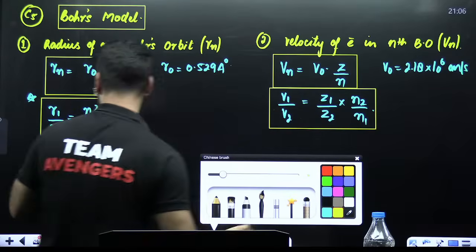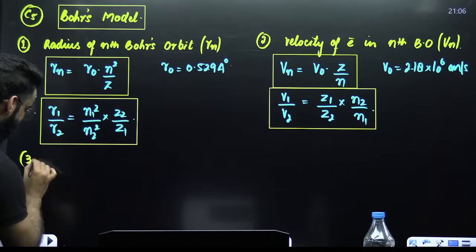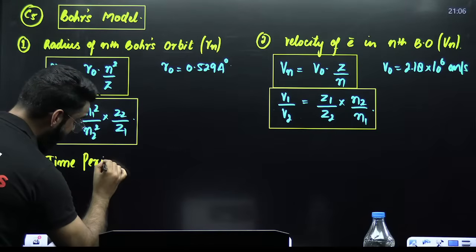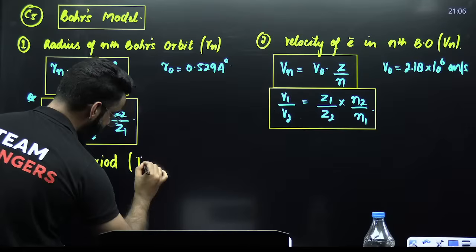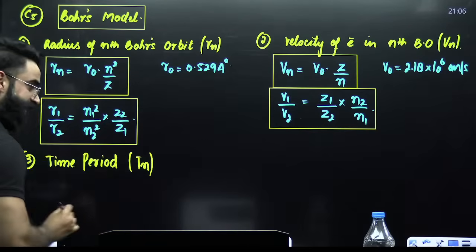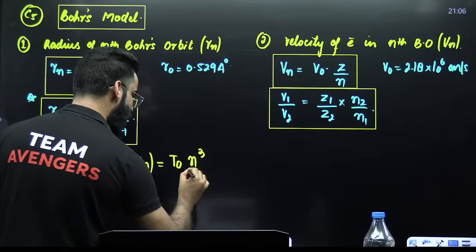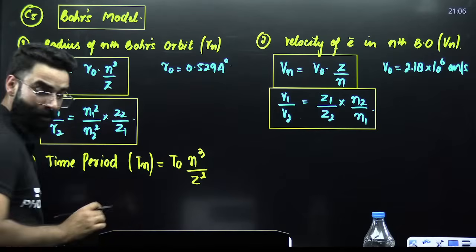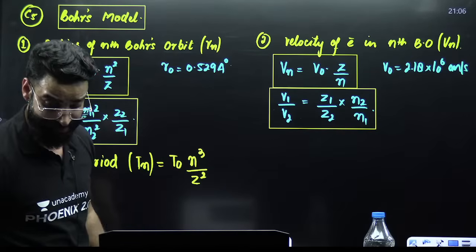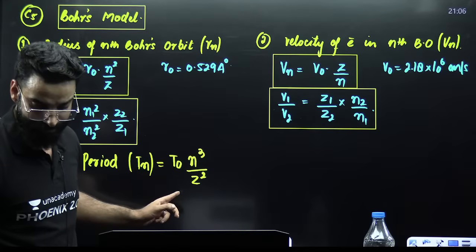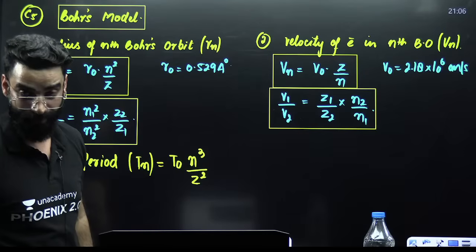Similarly, my dear students, the third question will be asked from the time period of the electron in the nth Bohr's orbit. That is T naught n cube upon Z square. This is the formula by means of which we can calculate the time period of the electron in the nth Bohr's orbit.